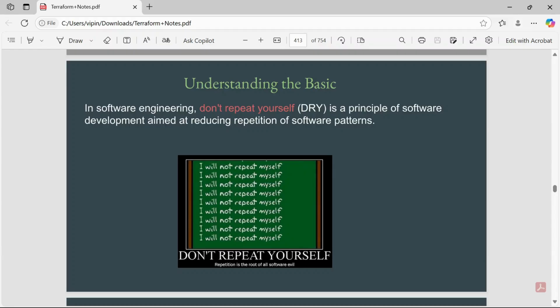In software engineering, Don't Repeat Yourself (DRY) is a principle of software development aimed at reducing repetition of software patterns. It means that whenever you are writing your code, you need to follow the DRY principle: you don't have to develop the same piece of code if it has already been developed by someone else. Instead, you refer to the code, call the code, and use that same piece of code in your configuration wherever you need it.